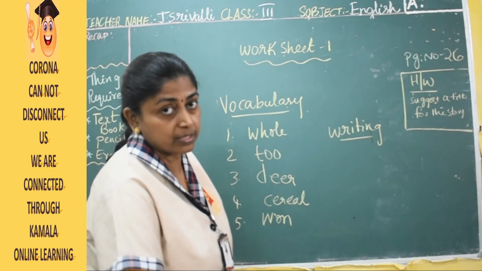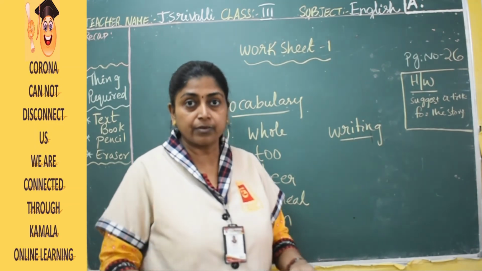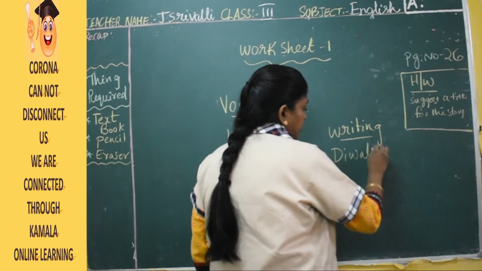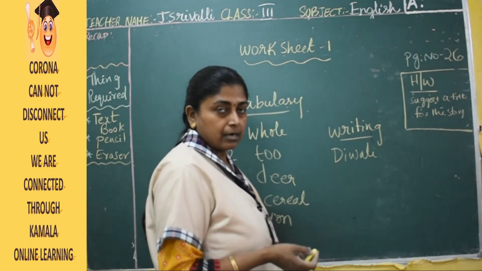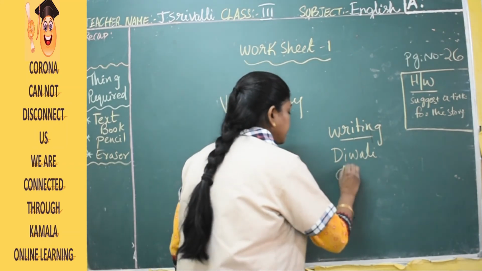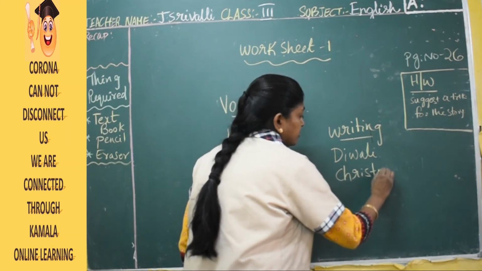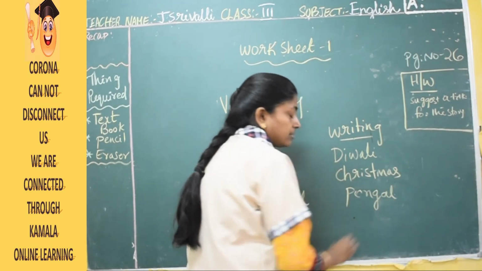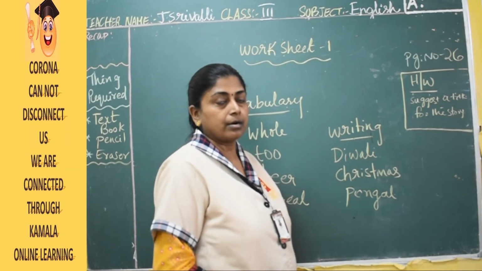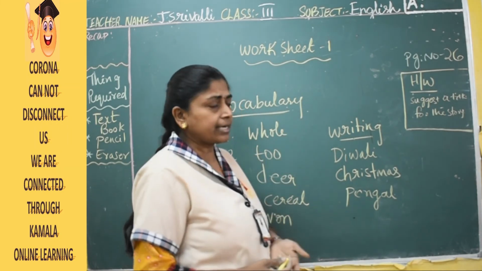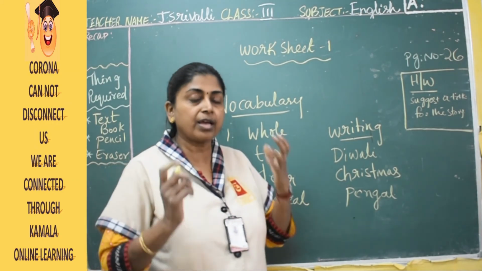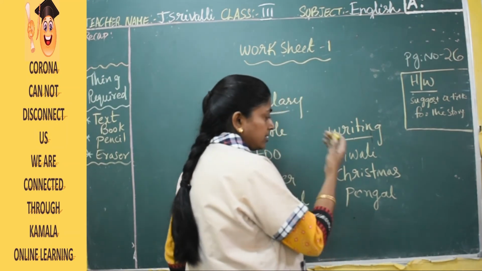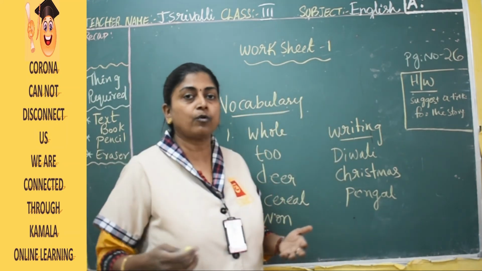So what are the different festivals? In a few days, what are we getting? Diwali. Diwali, and next what do we have? Christmas in December. Pongal in January. Right? So we have so many festivals. So you can take any festival of your favorite one, Dasara, Diwali, or Christmas, or Pongal, anything. What is your favorite?